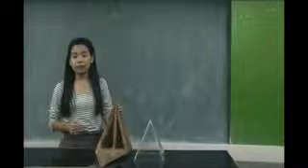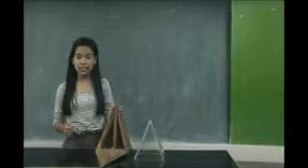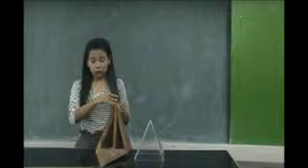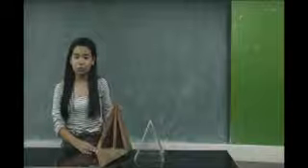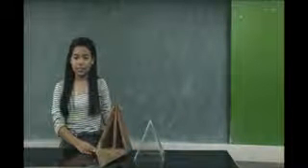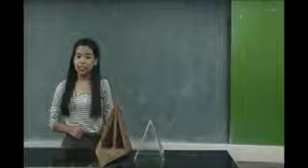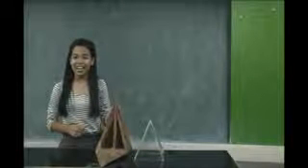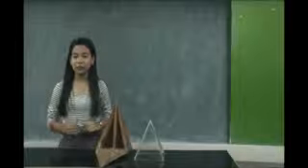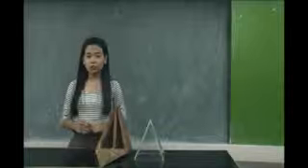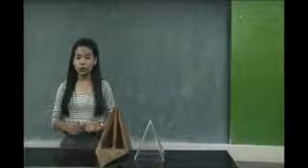The slant height of a regular right pyramid is the distance from the apex to the midpoint of the side of the base. For example, it is the height of one of the lateral triangular faces. The slant height is denoted as letter L. Remember that in a regular right pyramid, all slant heights are congruent since all of their lateral faces are congruent.